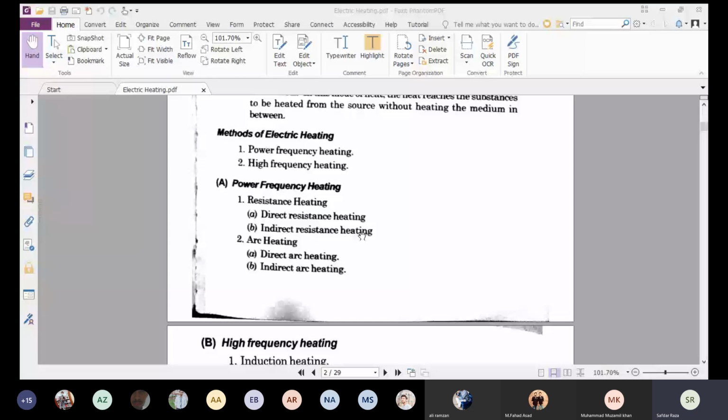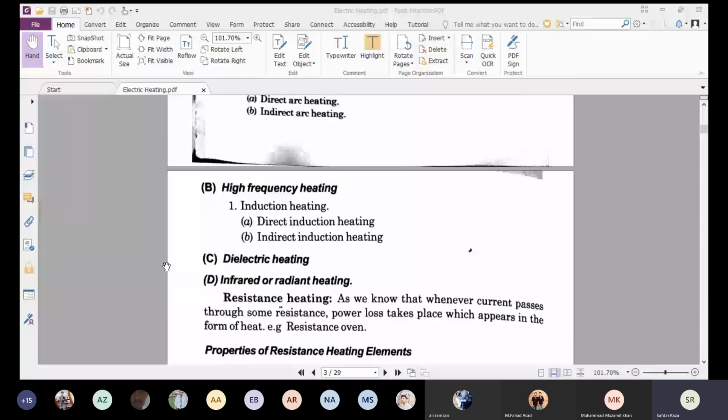After this, we will discuss the arc heating. Again, there are two types of arc heating: one is the direct arc heating and another one is the indirect arc heating. After this, we will go towards the high frequency heating. In high frequency heating, there is induction heating, again two types: direct induction heating and indirect induction heating. After this, there is dielectric heating and infrared or radiating heating.